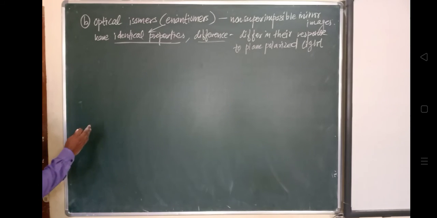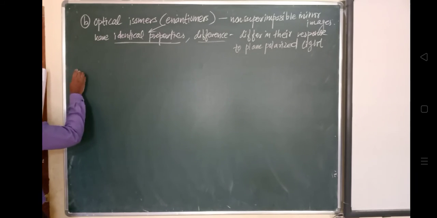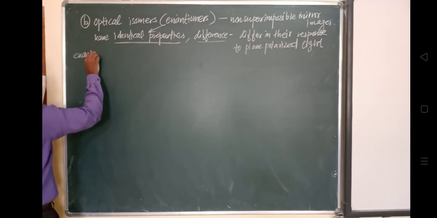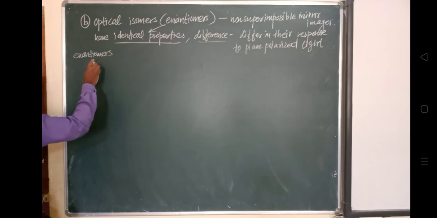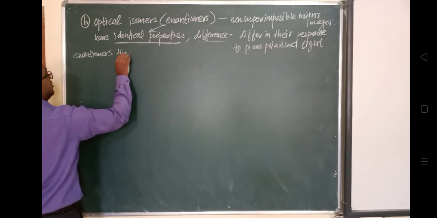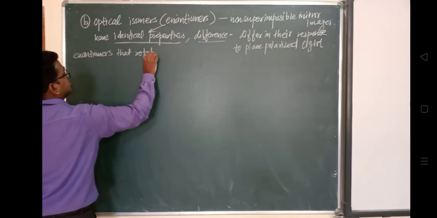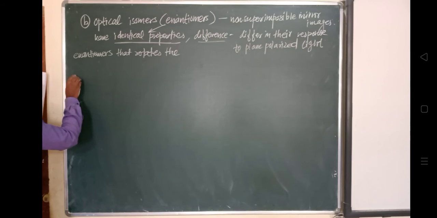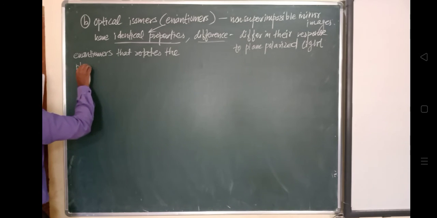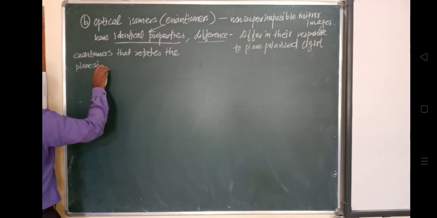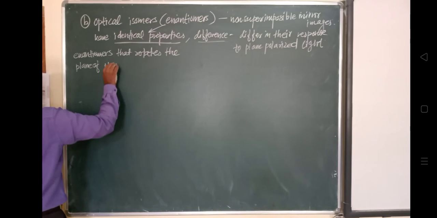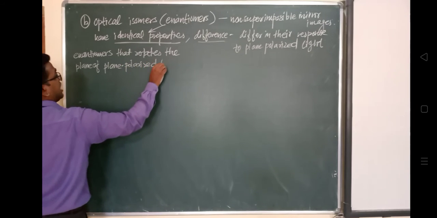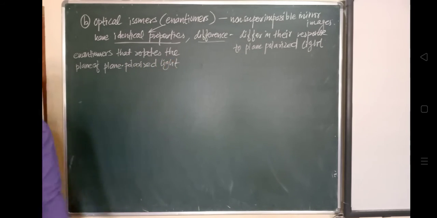So the enantiomers that rotate the plane of plane polarized light to the right.